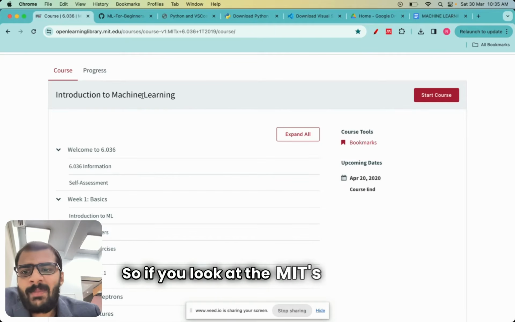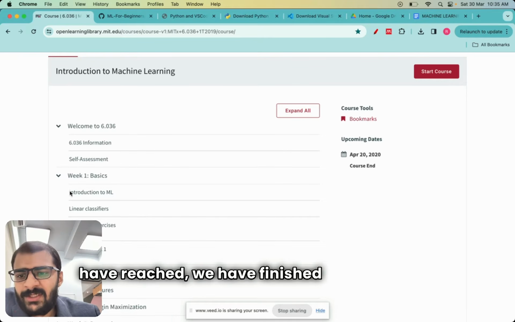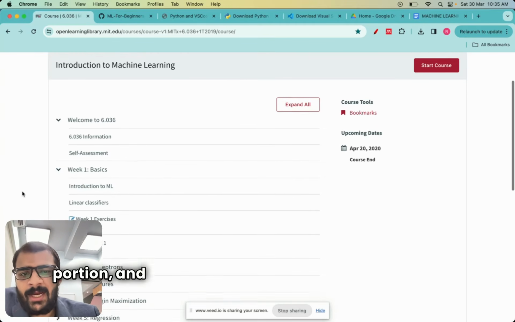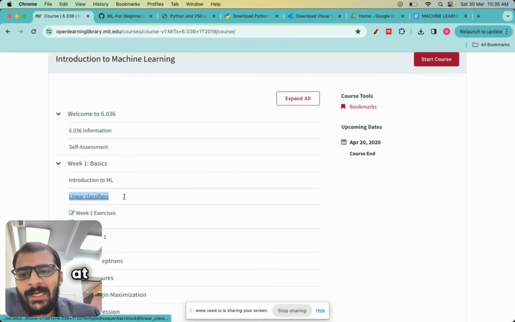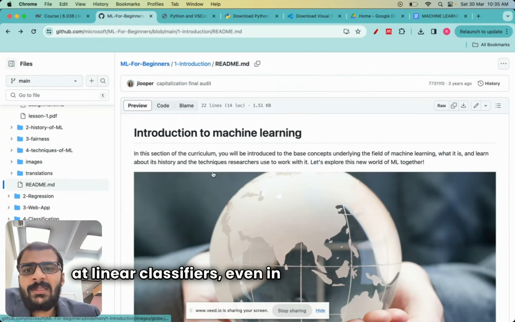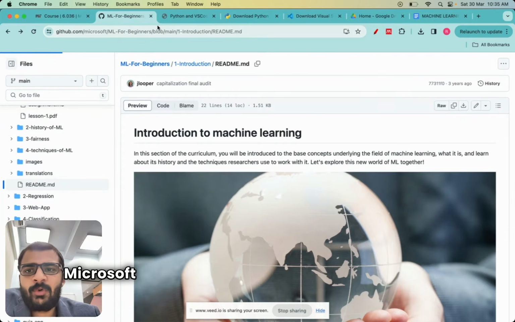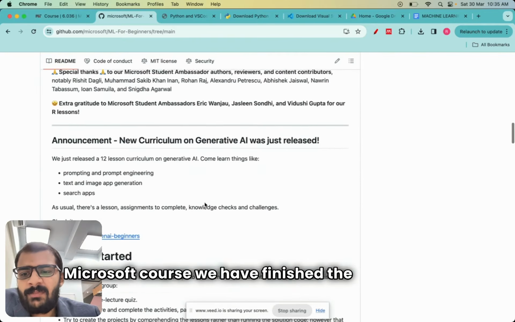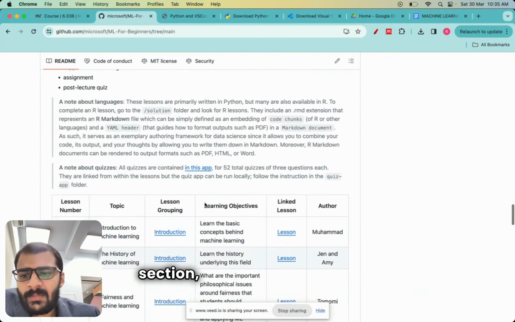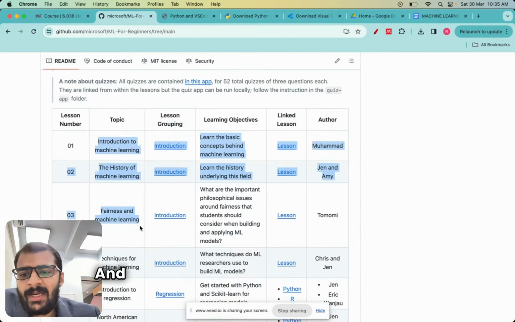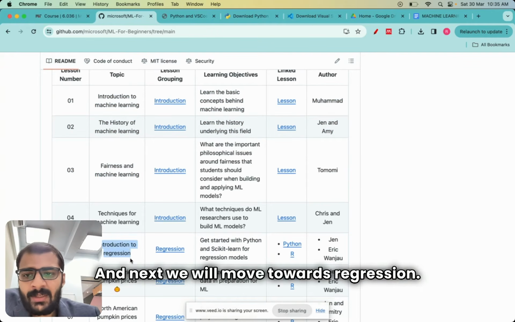So if you look at the MIT's course, we have finished this intro to ML portion, and from next week onwards we'll be looking at linear classifiers. Even in the ML for beginners Microsoft course, we have finished the introduction section as has been seen here, and next we will move towards regression.